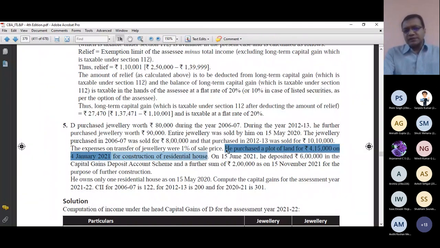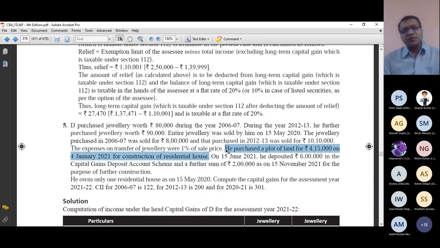Can you tell me the use of this line? Can you think logically where I can use this point? What benefit it can give to me? Or even if there is no benefit to me, what logically is the point under the Income Tax Act for this line? Anyone who can think. Exemption of capital gain.